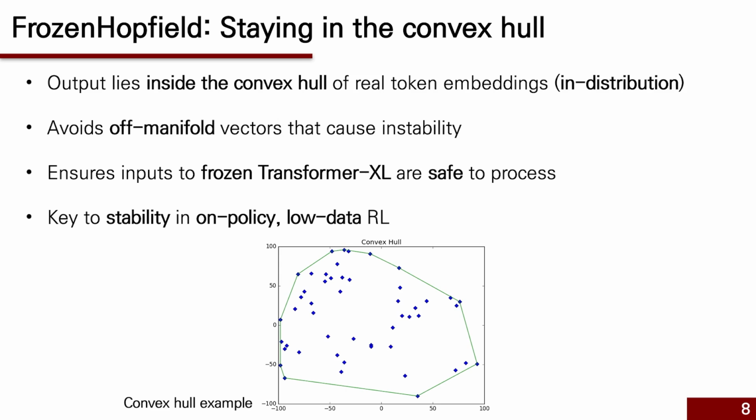But with frozen Hopfield, we are guaranteed that every input to the transformer is something that resembles valid language, even if it came from a completely different domain like vision or robotics. This design choice is what allows HELM to safely use a frozen LM with no fine-tuning.